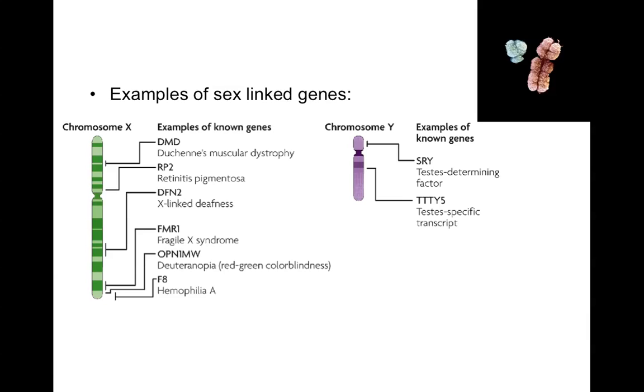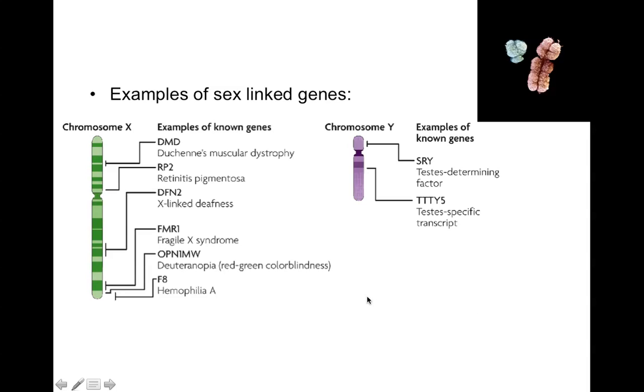So if we take a look, here is an X chromosome and a Y chromosome. And this image right here shows some of the genes that are on the X and Y chromosome. Now, it's not all of the genes. In fact, there's about 1,800 genes on the X chromosome.